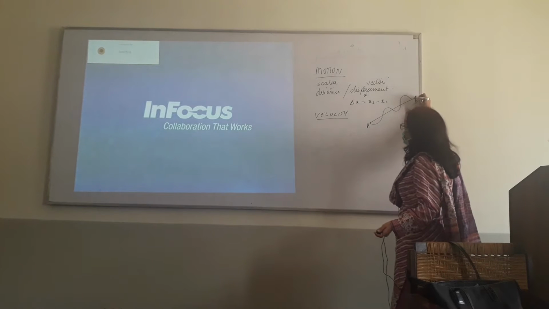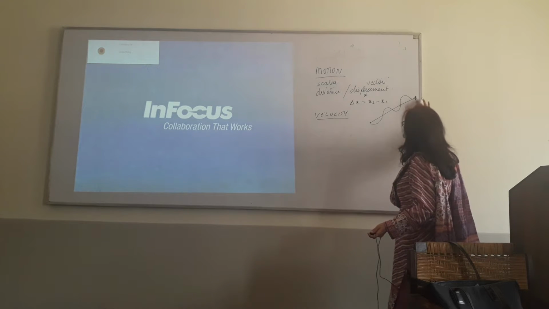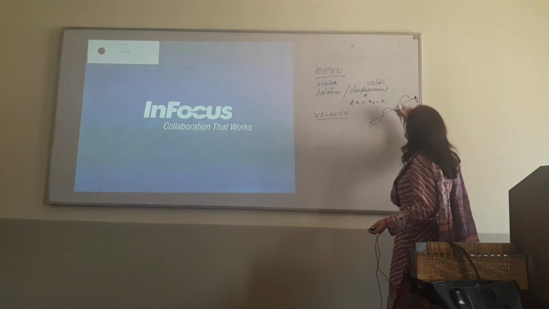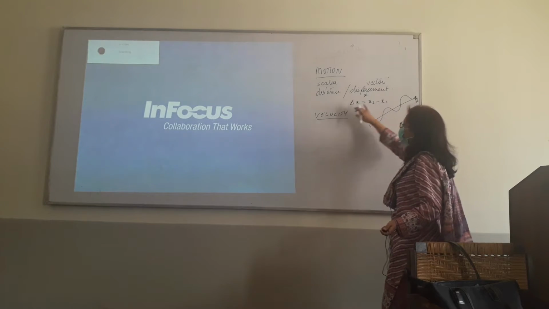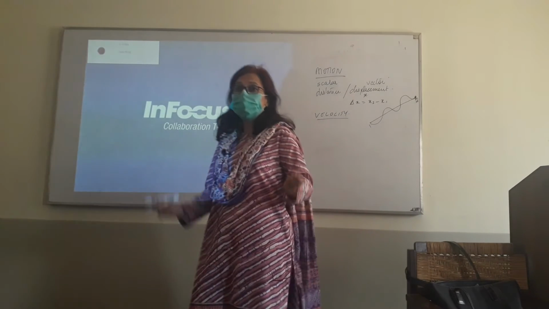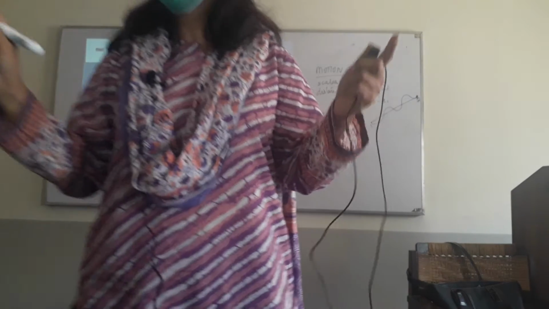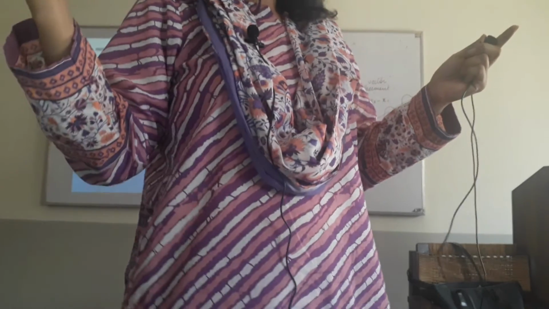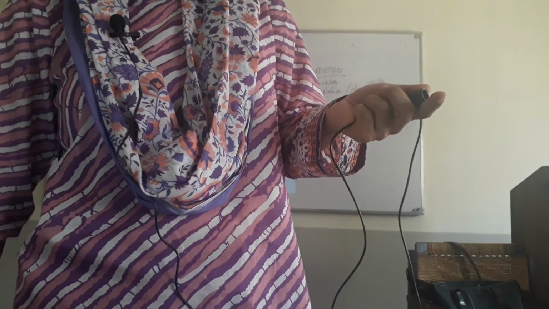x2 is the final position. Let's say if we call these 2 points 1 and 2, this is x2, this is x1, you take the difference, this is delta x. The symbol delta means change. The change is obtained by subtracting the two values. Okay, so that's the first concept in this chapter.